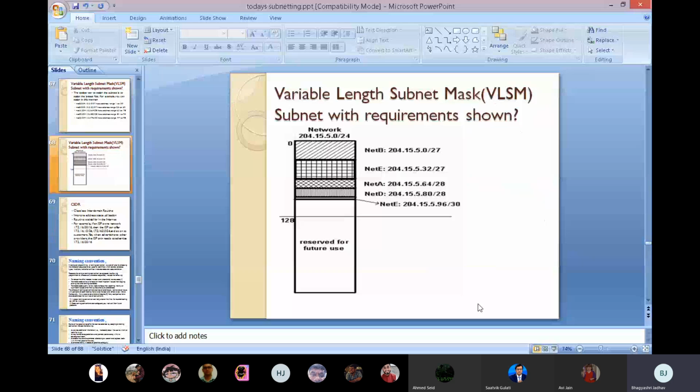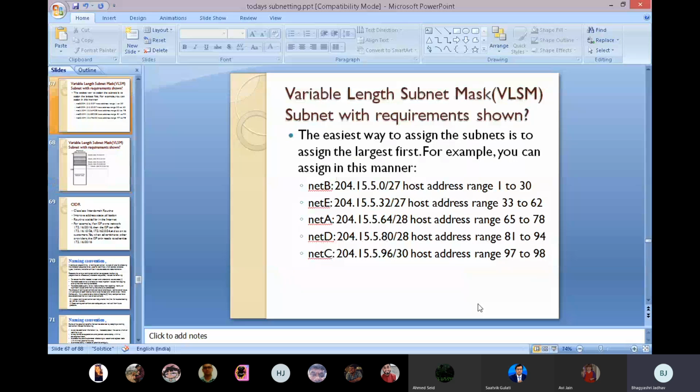See, I mentioned network here, then network B, network E, network A, and network D. What they did here is divide only this part into subnetworks, while the other part, 0 to 128, is used, and another part is reserved for future use. How are they distributed? In these slides I also mentioned that part. Host address ranges: 1 to 30, 33 to 62, 65 to 78, 81 to 94, 97 to 98.